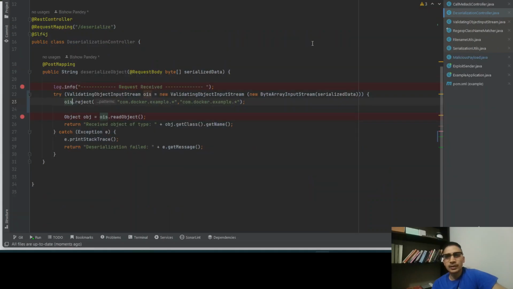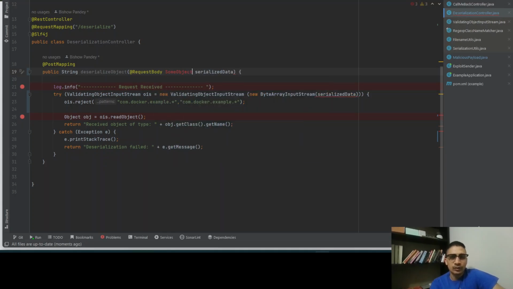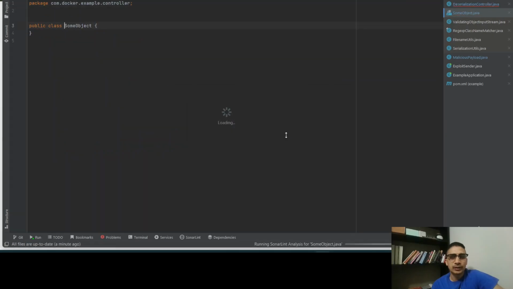So this is one of the basic ones. Personally, I would make sure I don't take the byte itself, but some object that I would use. Let's create a SomeObject class.